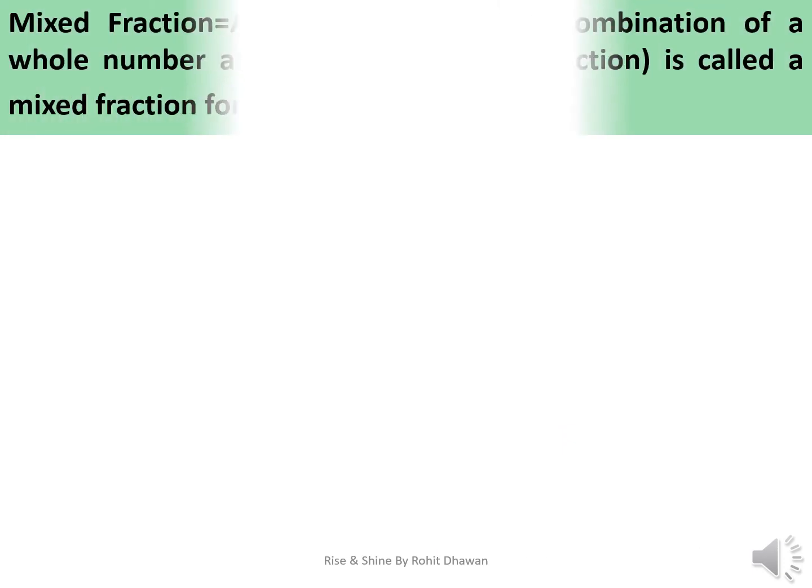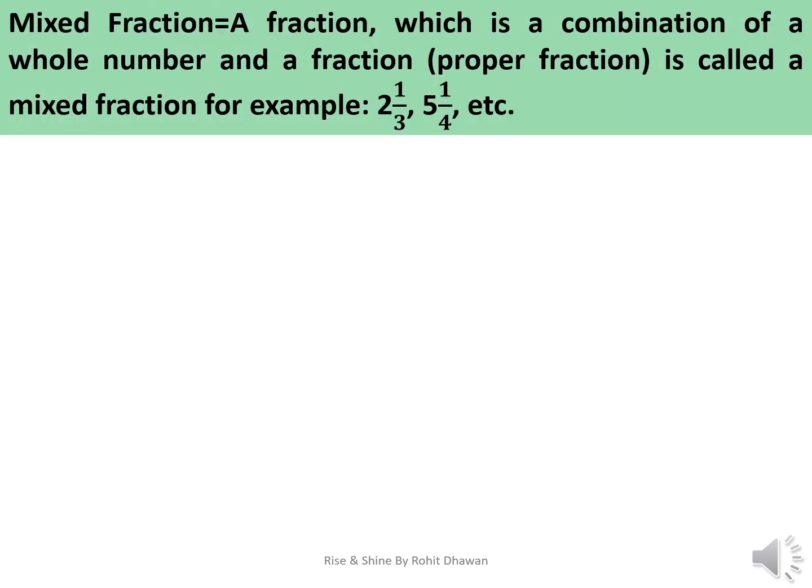A fraction which is a combination of a whole number and a fraction is called a mixed fraction. For example, 2 1 by 3, 5 1 by 4, and so on. My dear students, please note, here the fractional part is a proper fraction, where the numerator is less than the denominator and the value of such a fractional part is always less than 1.